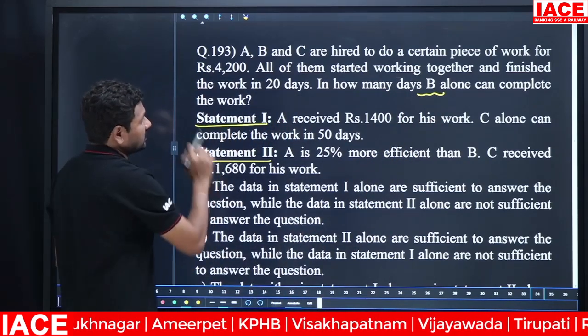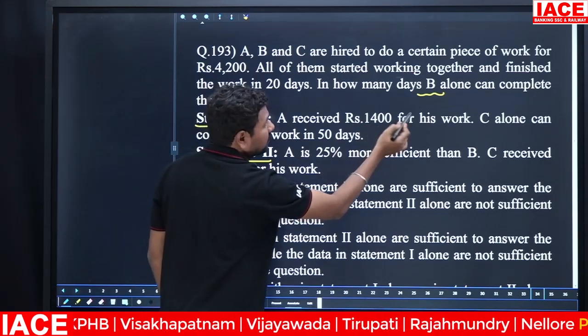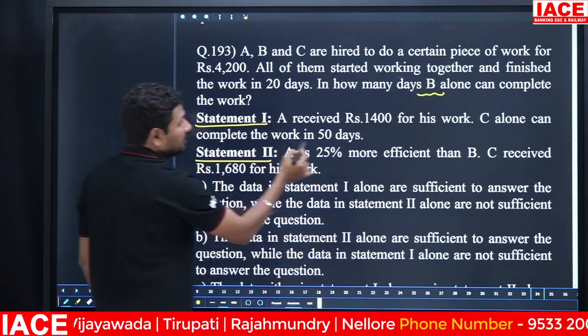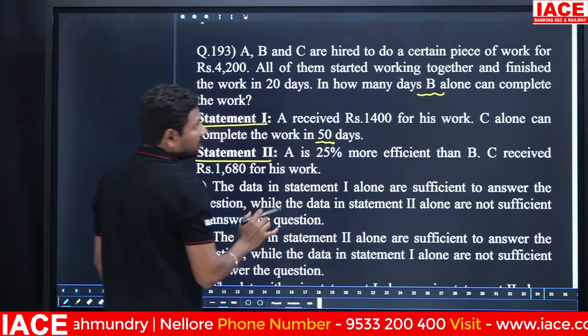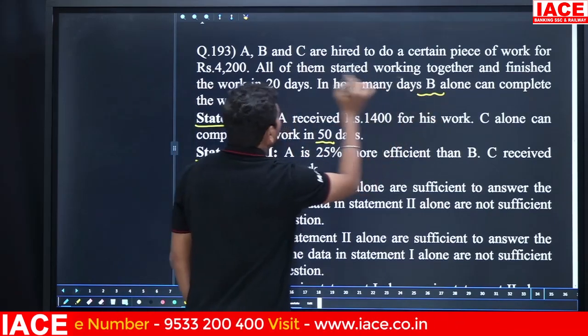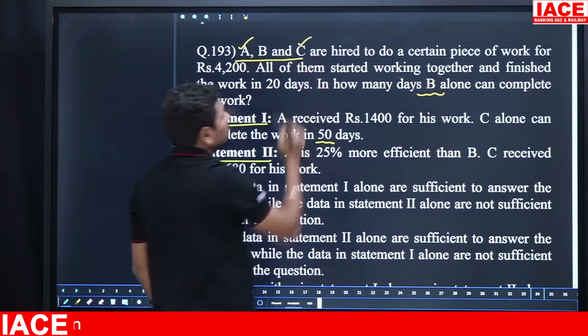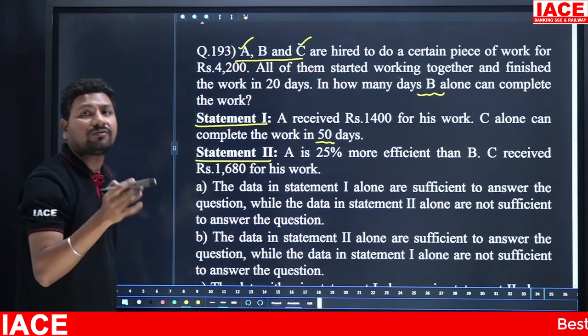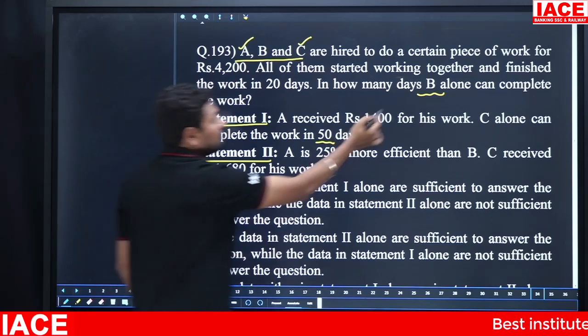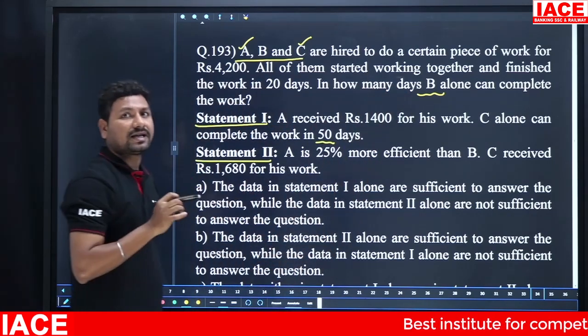Look at statement 1. A received 1,400 rupees for his work. In how many days can C alone complete the work? 50 days. Observe that B alone's value is required. From A plus B plus C, to get B alone we have to remove A's value and C's value. That is the easy condition.